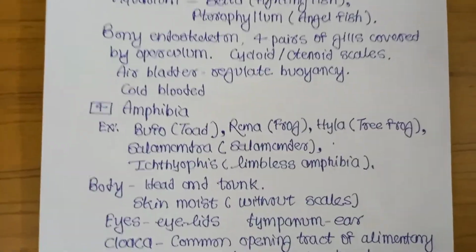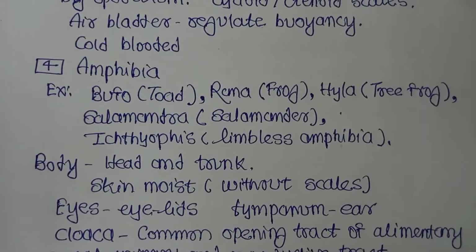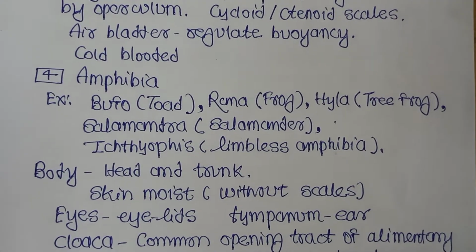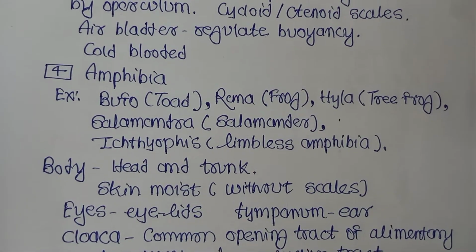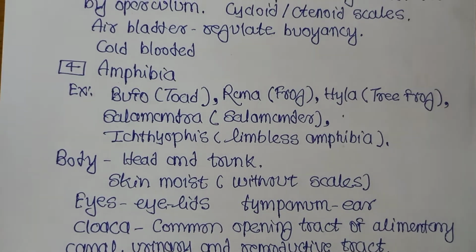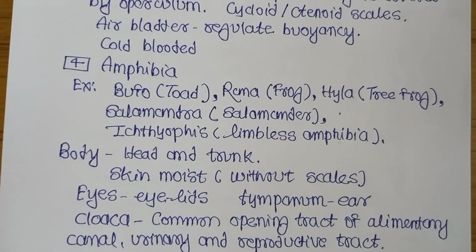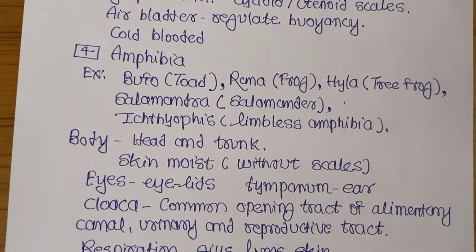Amphibians live both in water and on land. Examples: Bufo, toad; Rana, frog; Hyla, tree frog; salamander; Ichthyophis, limbless amphibia. How about the amphibian body? That has head and trunk. Skin is moist, that is without scale. Eyes have eyelids. Tympanum means ear, their ear.